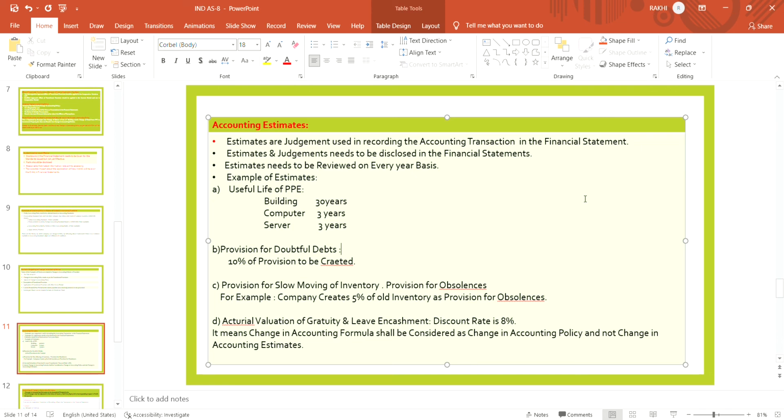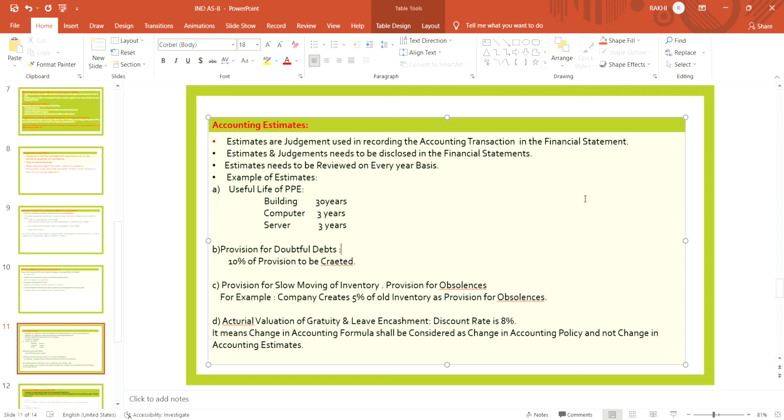Suppose the company's discount rate for valuation of its gratuity and leave encashment is 8%. That is not actual; that is on an estimation basis. It means a change in accounting formula shall be considered as a change in accounting policy and not a change in accounting estimate.